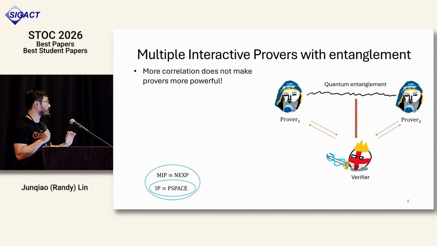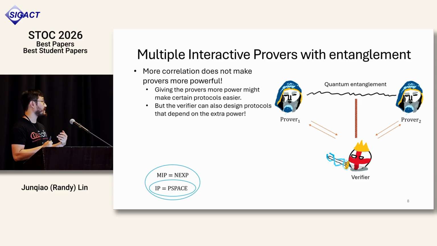So before I go into the punchline of where MIP star is, I want to first point out that giving the provers extra power does not necessarily make the verifier more or less powerful. Because the provers have a little bit more power, they can convince the verifier of some instance that can be true where it really should not be. But the verifier can also take advantage of the fact that the provers have this extra power to design specific scenarios for the provers to take advantage of this extra resource they have.